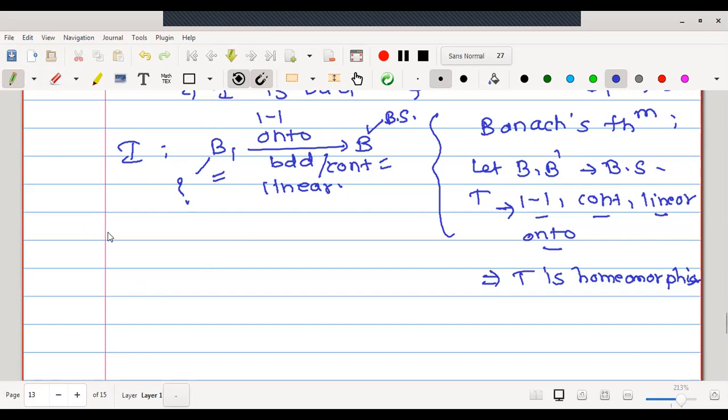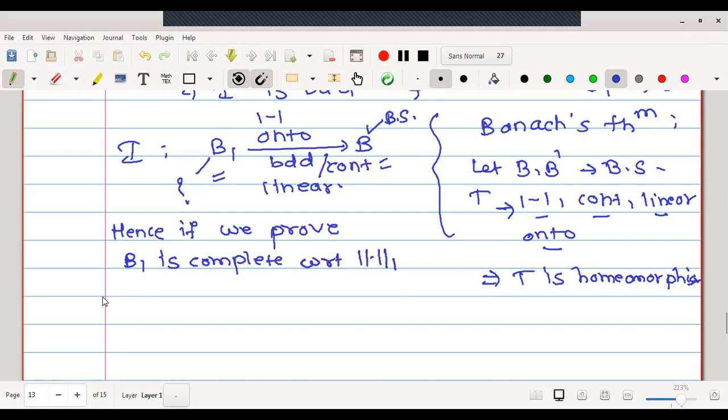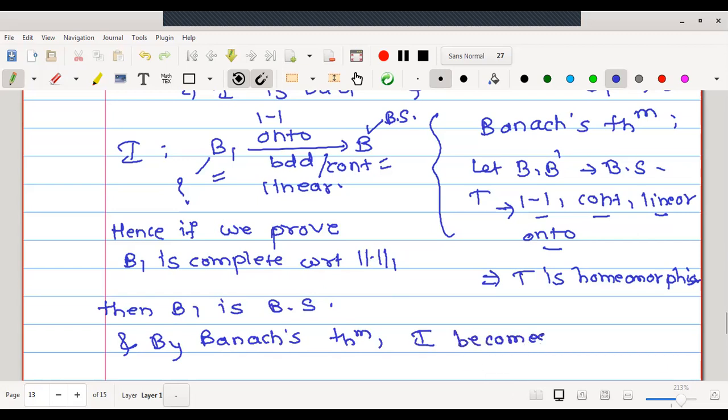Therefore, our aim is that if we prove B1 is complete with respect to norm 1, then B1 is a Banach space, and by Banach's theorem, I becomes a homeomorphism. Right? This is Banach's theorem.